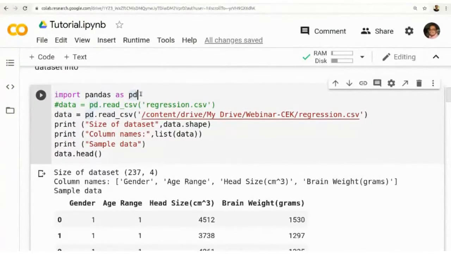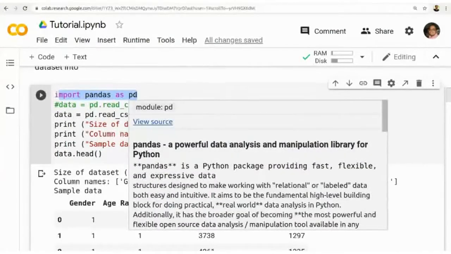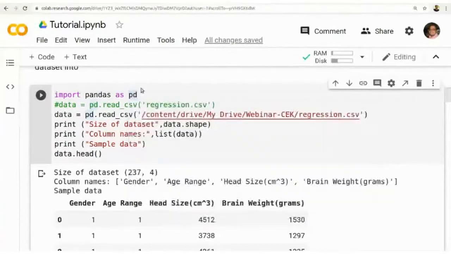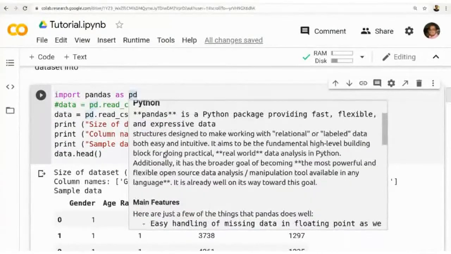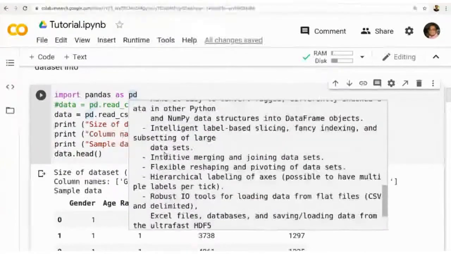So you are importing that package into your program. See here it is import pandas as pd. Pandas is the package, and we are using an alias called pd. So instead of using pandas, we can use pd. After importing, we can use pd dot some function. In this one, you can get all the help by hovering over the points. If you select that point, you will get pandas pd, a powerful data analytic and machine learning library. All the details of pandas will be available here, so you can learn them individually.